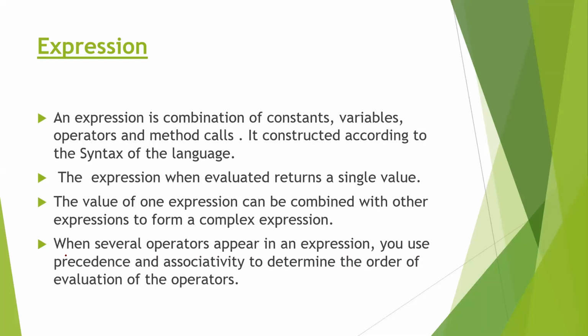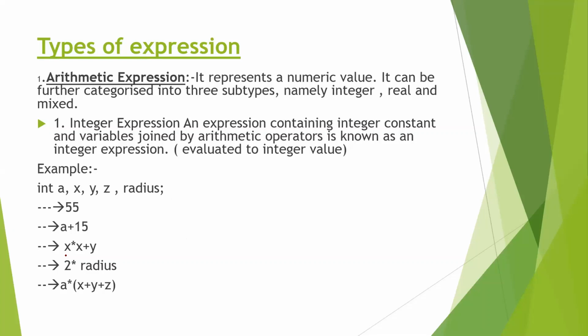When we write an expression, it always gives you a result having a single value. The value of one expression can be used in another expression to make it a complex expression. If the value of one expression is used in another expression, then it becomes a complex expression. When several operators appear in an expression, as we already discussed, you evaluate according to precedence and associativity and you will get the result.